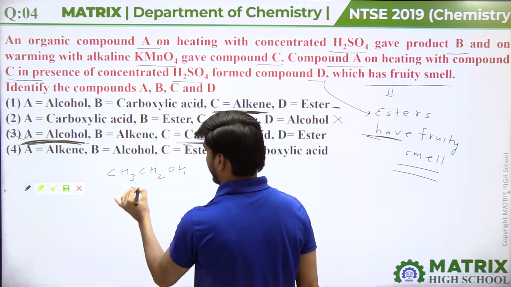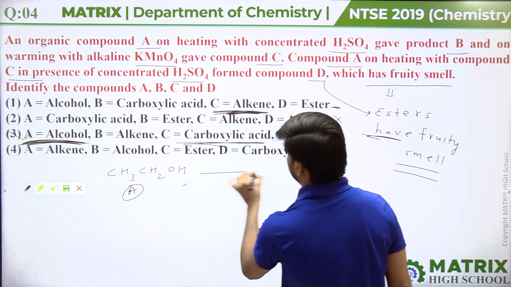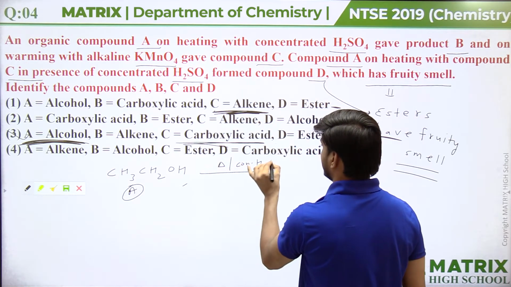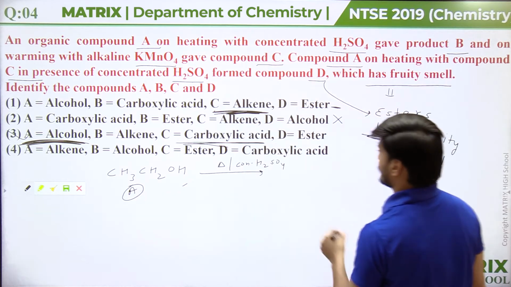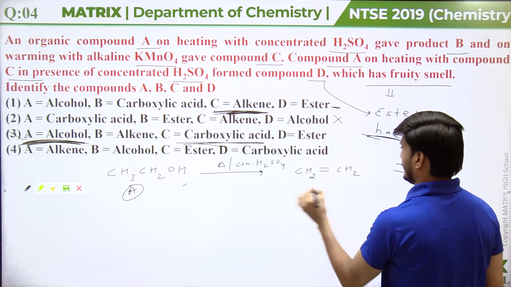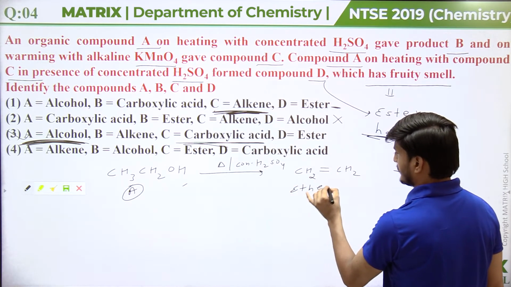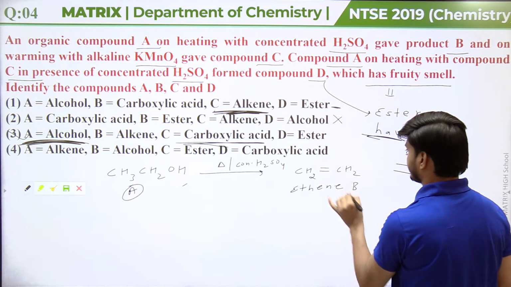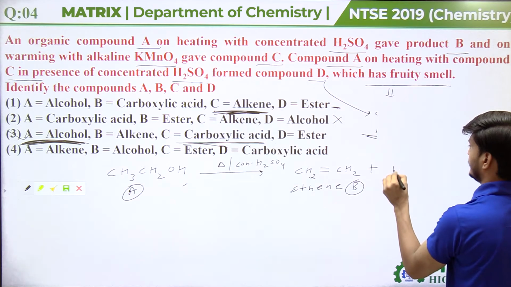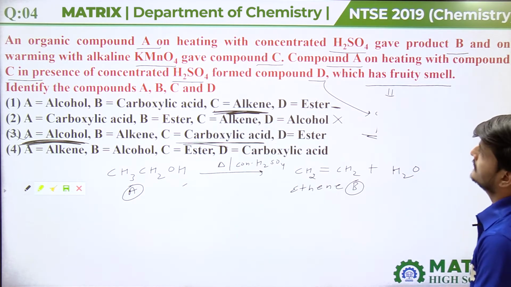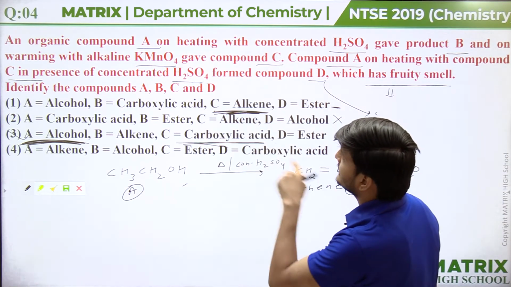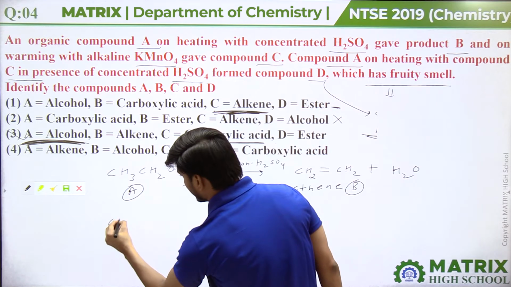This is A. It is heated with concentrated H2SO4, gave product B. So it will form CH2=CH2, alkene, means it will form ethene. This is compound B, along with H2O, guys.